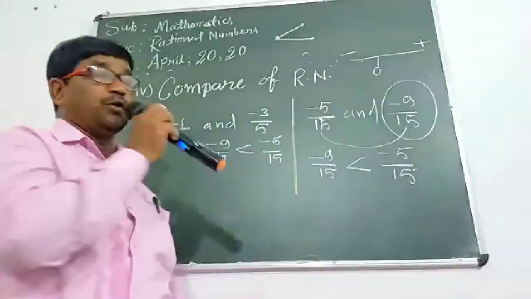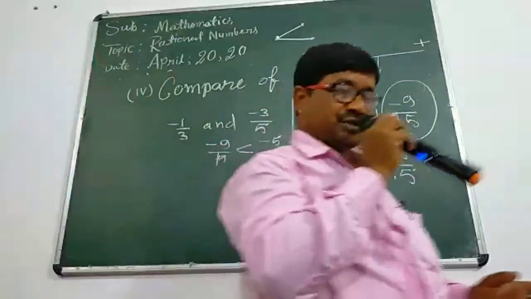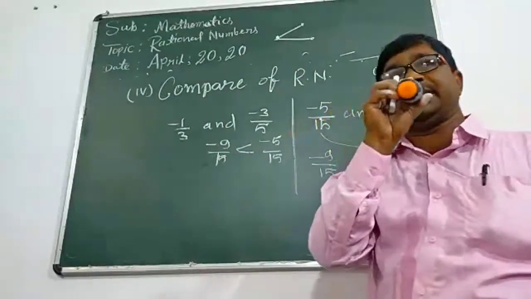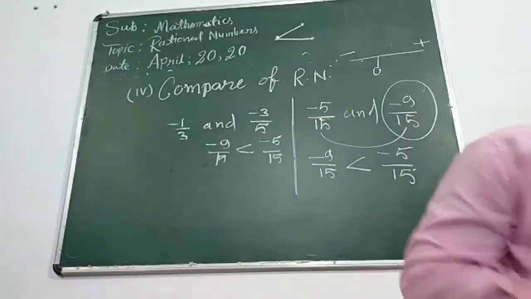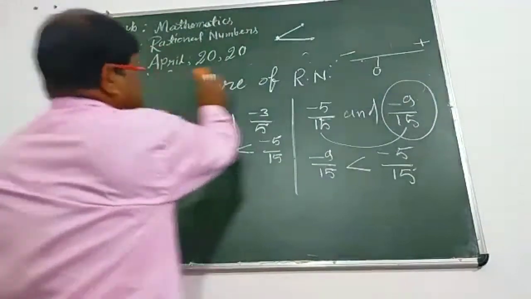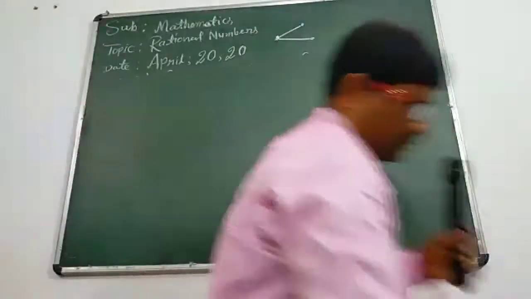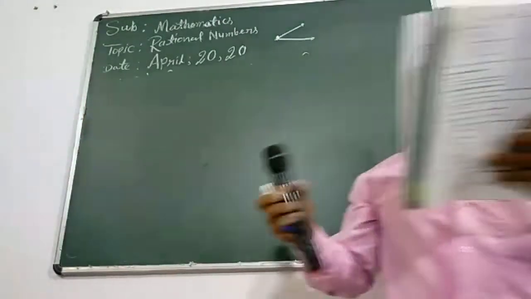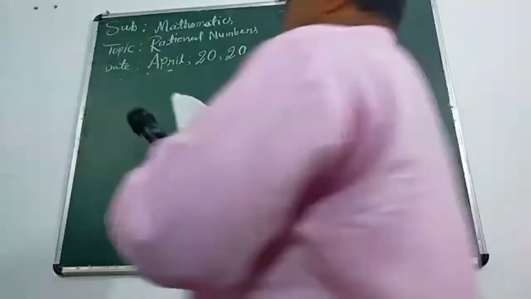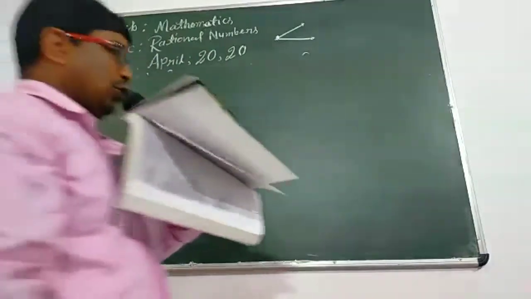In this case, we can compare the rational numbers. Okay, these are the important terms. You will go to the first chapter in the book and try to understand these words. Then we should start some important sums from the exercise. In the exercise, first important sum, we are starting.